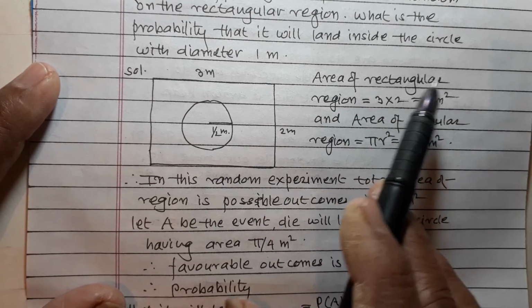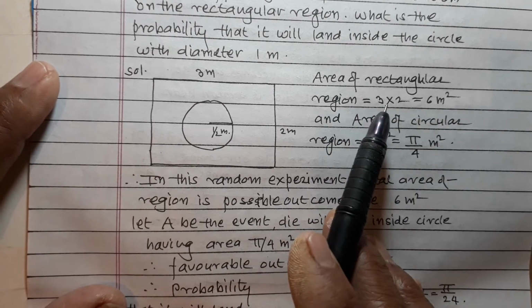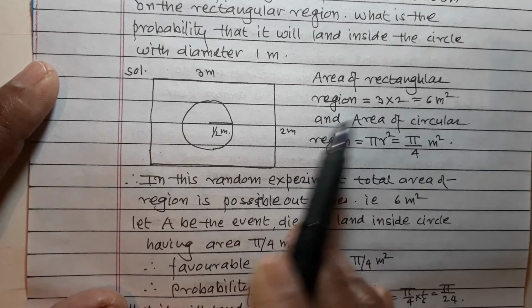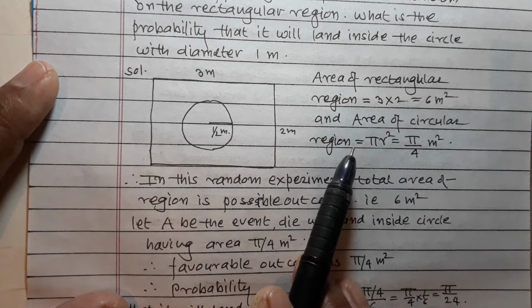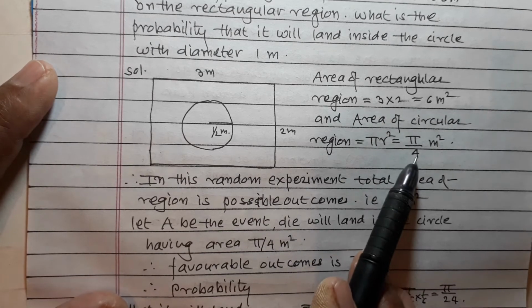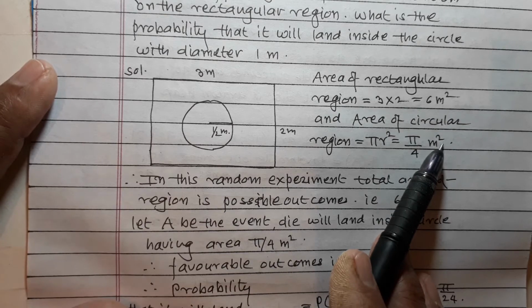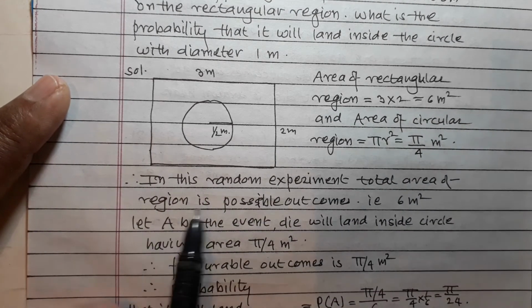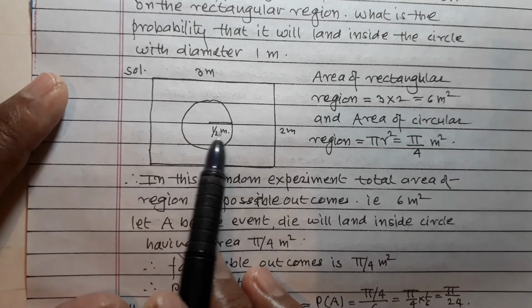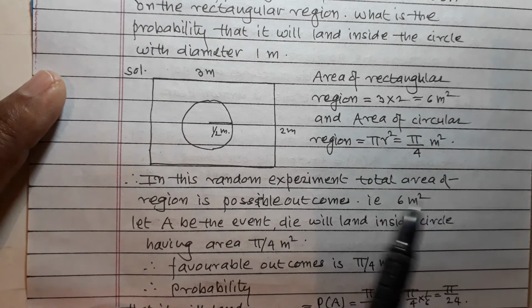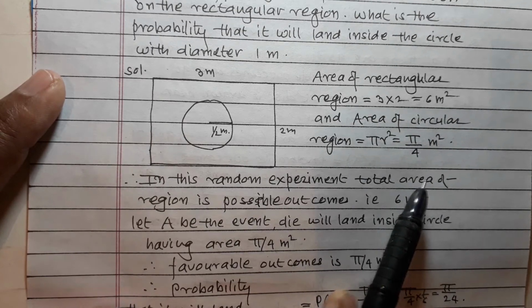Now area of the rectangular region is equal to 3 into 2, that is 6 meters square, and area of the circular region is equal to pi r square, which is pi upon 4 meters square. In this random experiment, total area of the region is possible outcomes, so that is 6 meters square.